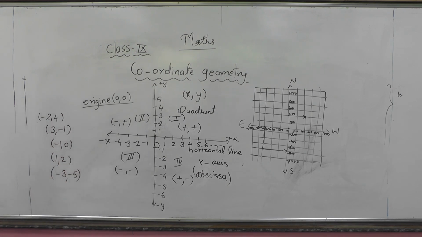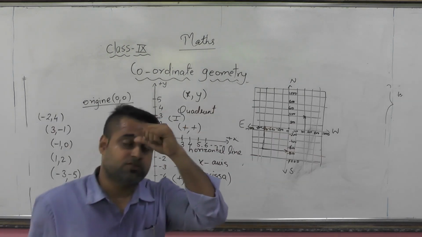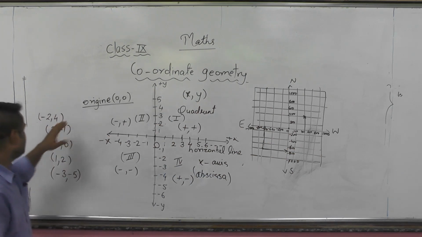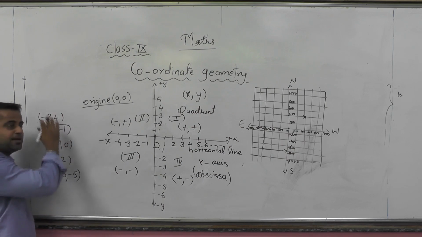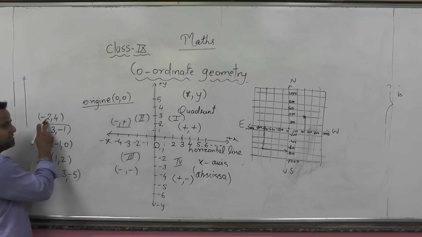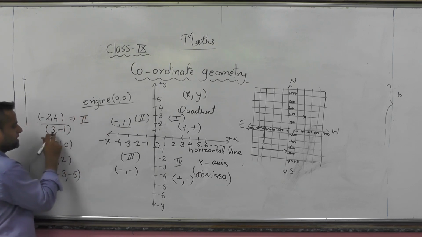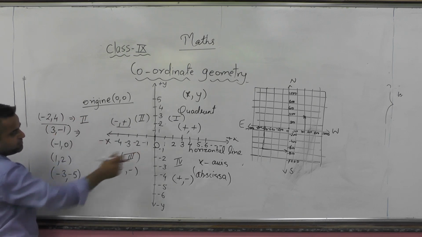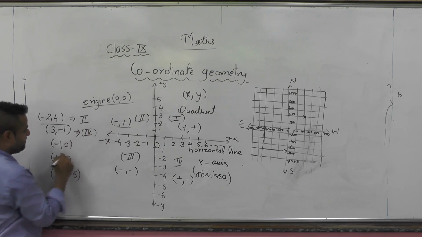Now we need to find the quadrant of each, in which quadrant these points will be lying. Now see the first coordinate, which is minus 2, plus 4. Minus plus. That minus plus lies in the second quadrant, as you can see. This is x, this is y. So this will lie in the second quadrant. 3, minus 1, that is plus minus. Plus minus, as you can observe, is our fourth quadrant. So this point will be in the fourth quadrant.